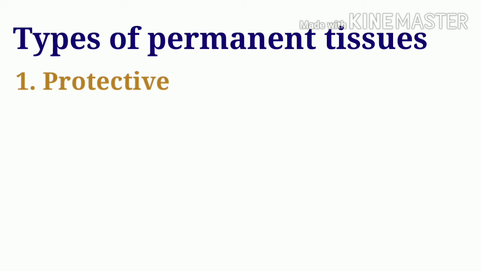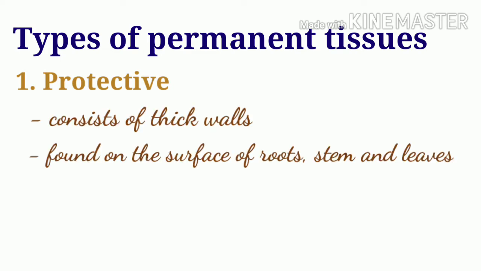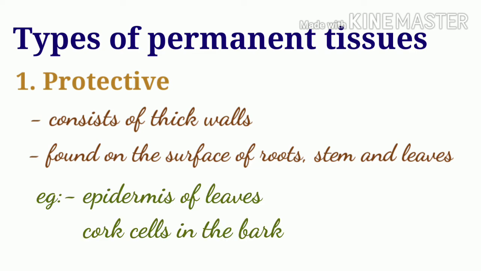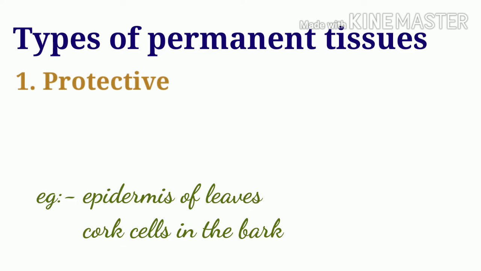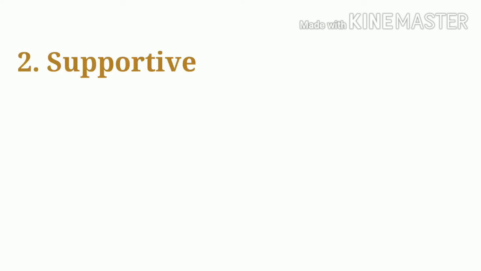The first type of permanent tissue is the protective tissue. It consists of cells with thick walls. They are found on the surface of roots, stems, leaves, etc. An example of protective tissue is the epidermis of leaves, which secretes a waxy waterproof material called cuticle. Similarly, the cork cells in the bark contain another strong waterproof material. The supporting tissues are of several types.